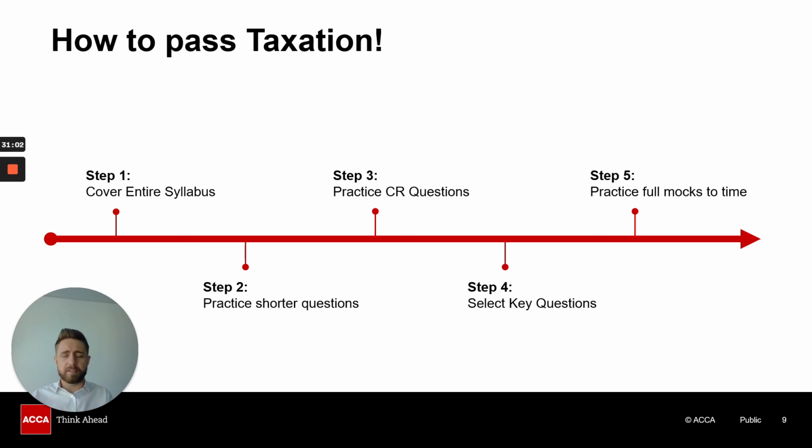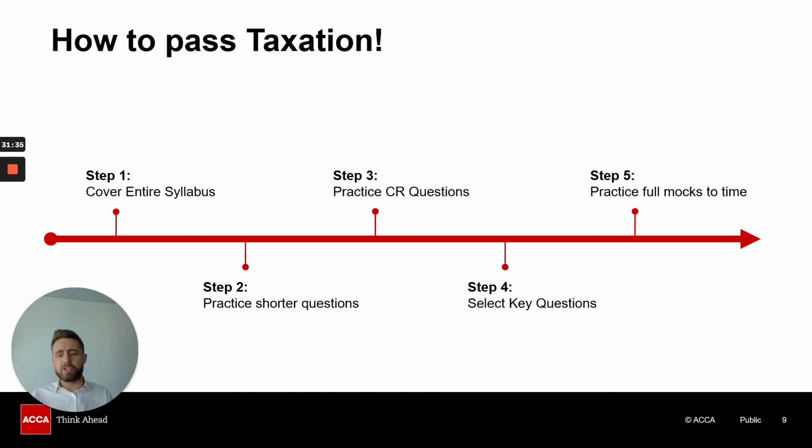Then step 5 is the final step, practicing full mock exams to time. Timing is crucial in your exam, guys. It is very, very important, and you need to make sure you've practiced this prior to going into the exam. You can't use your exam day as the practice. You need to make sure you've practiced mock exams, at least 3 mock exams to time before you enter the exam. And when you enter the exam, you have to have an approach.